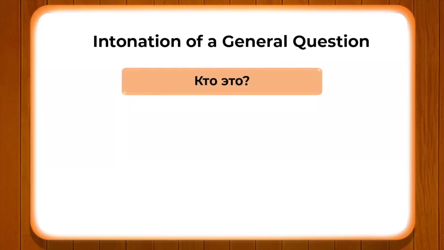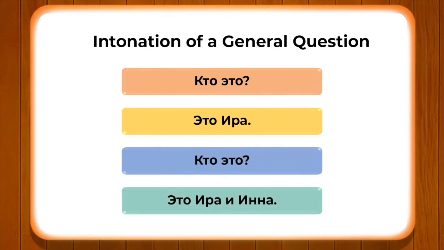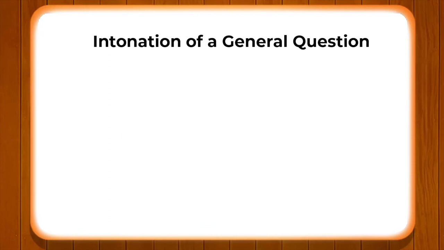Here we have кто это, who is this? Это Ira, this is Ira. Ira is a very popular Russian name for females. Кто это? Это Ira и Inna. Ira and Inna both are very popular Russian names for females.